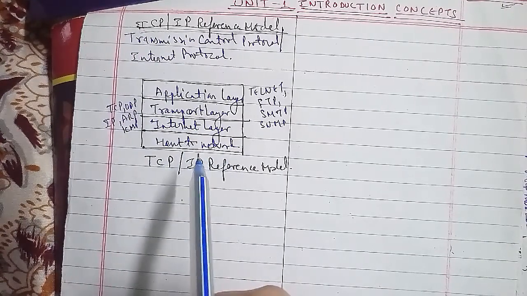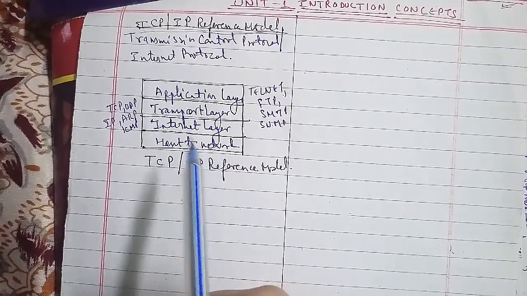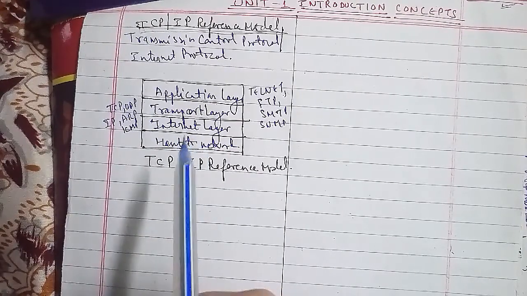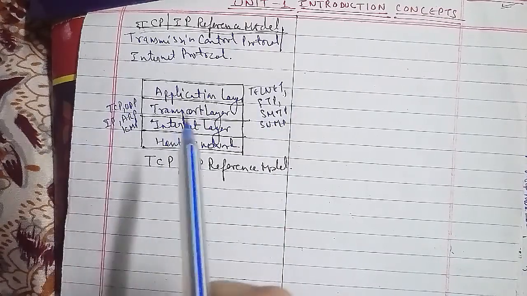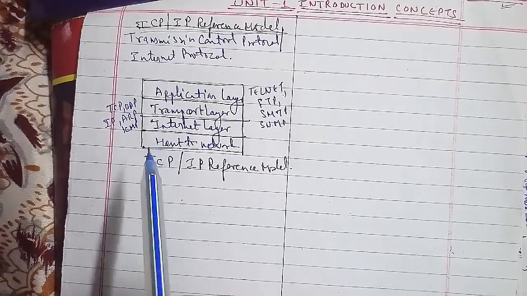The host to network layer cannot define any protocol, and it is responsible for accepting and transmitting the IP datagrams as well. An internet employing the TCP/IP protocol uses four levels of addresses.